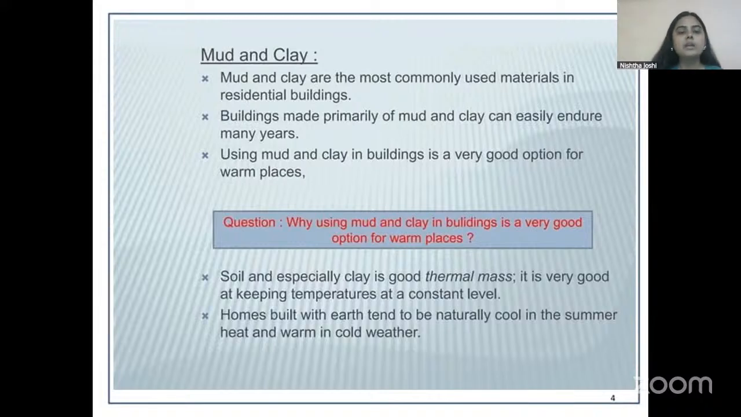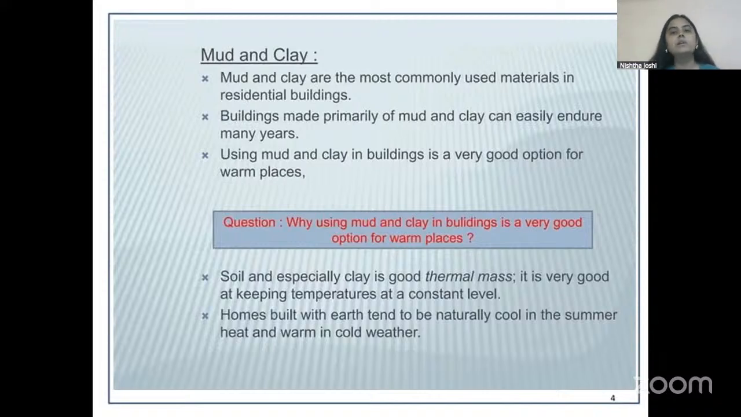So buildings made with mud are primarily very strong and they can endure for many years. They, of course, require maintenance and upkeep regularly, but they can have a very long life if the process is done very carefully or at a regular interval.